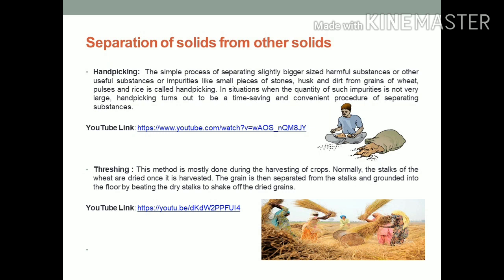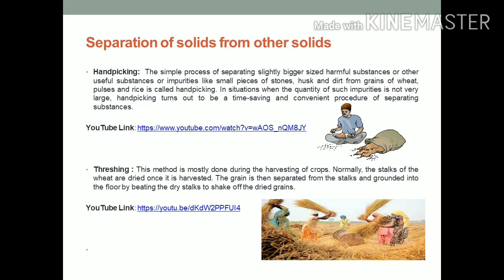That something is the unwanted substances which should be separated or removed. Undesirable substances such as pieces of stone in rice or dal can be separated by hand picking. So it is the method of hand picking. For better understanding, you can visit this YouTube link also.